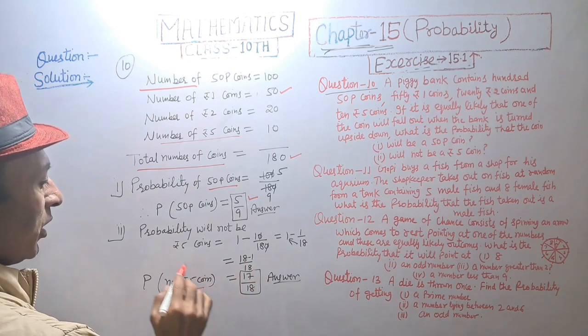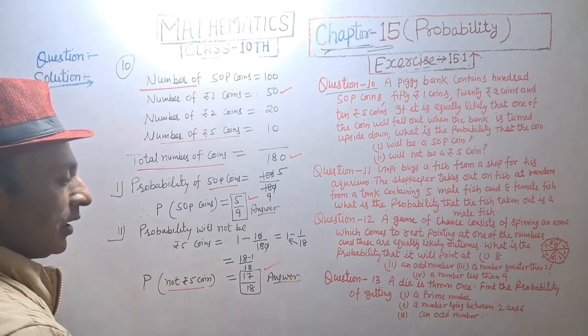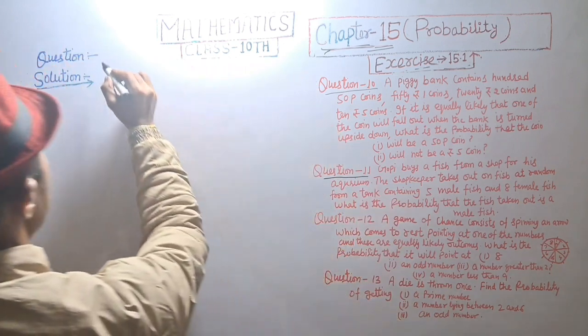So probability not 5 rupees coin is equal to 17 upon 18. Answer.